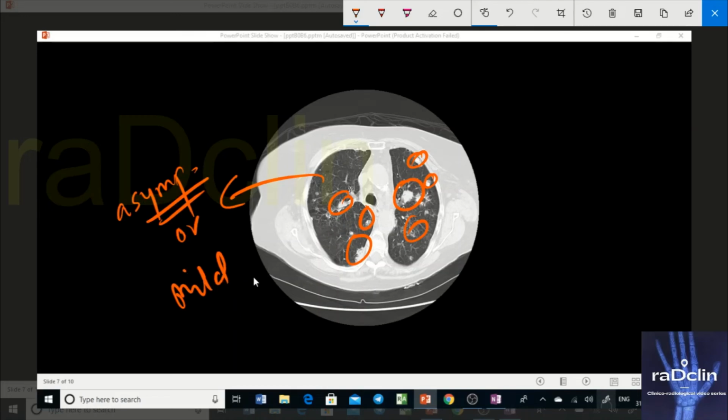There is a near diffuse involvement of the lungs, but the patient symptoms are, on the other hand, mild. So that cannot be expected in amyloidosis. In amyloidosis, for that particular extent of involvement of the lungs, the symptoms had to be severe, which are not there in our question, and that is why the diagnosis is pulmonary alveolar microlithiasis.